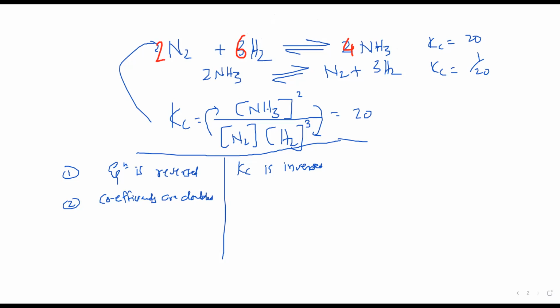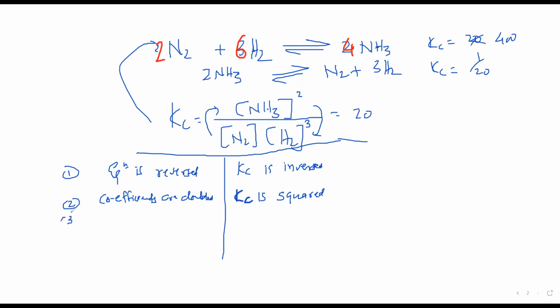In this case, the Kc value gets squared. So now Kc will be 400, the square of 20.